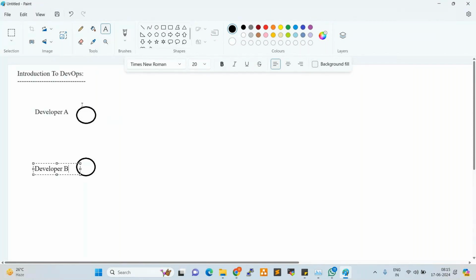Okay. So this we can say local Git, Git local. So basically, what is Git?